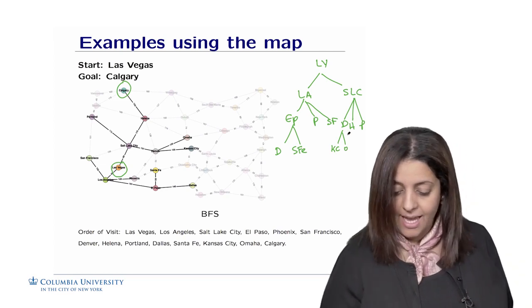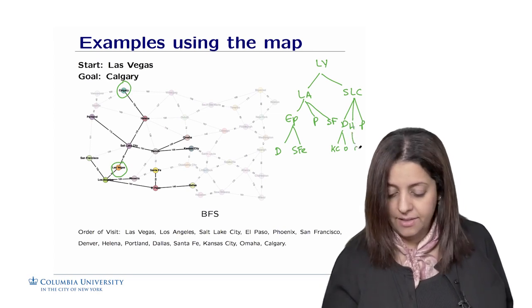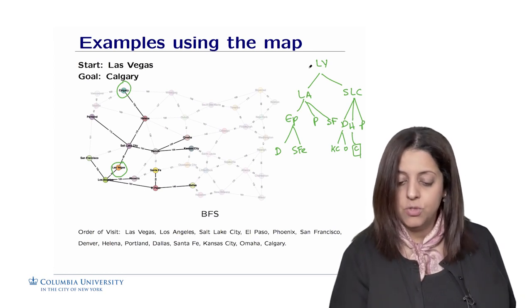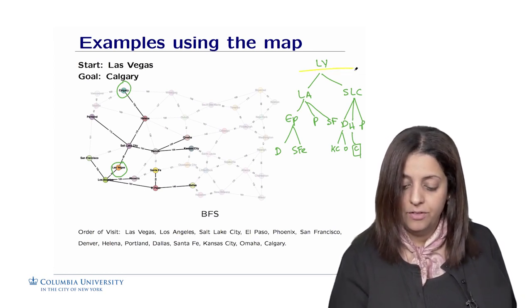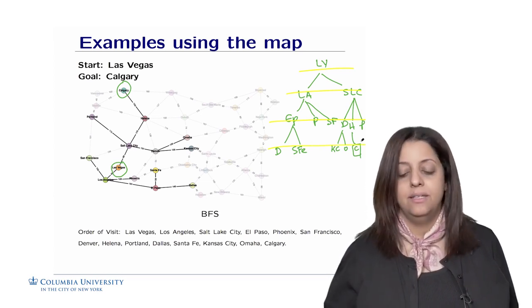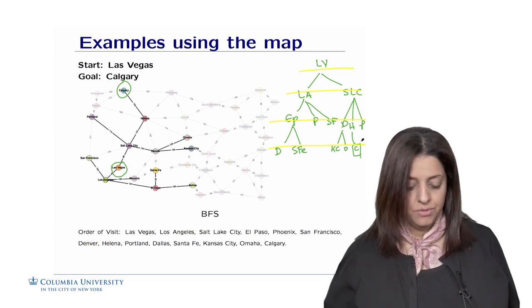Then for the next level, for the city of Helena, we're going to explore the city of Calgary. And bingo, we found Calgary, all right? So the search was done technically going level by level, right? And remember that we are not adding an element in the exploration if the element was already explored or it's already in the fringe to be explored.